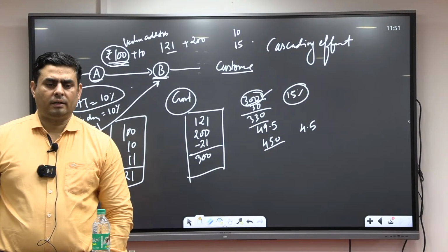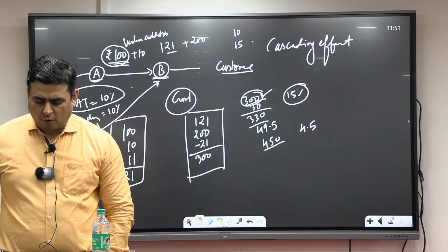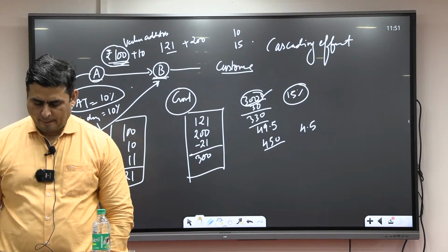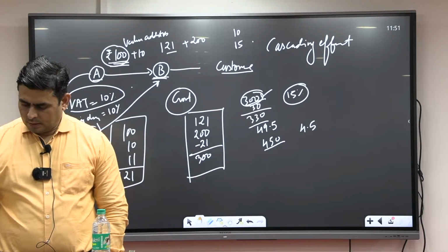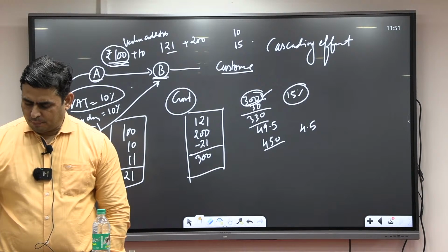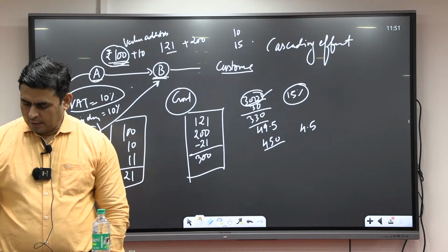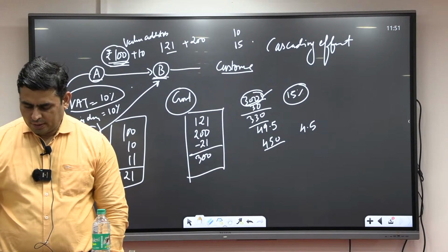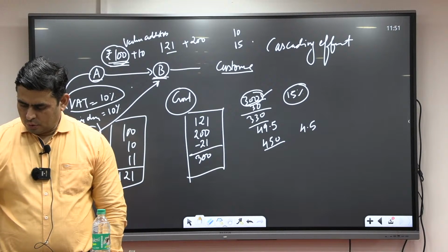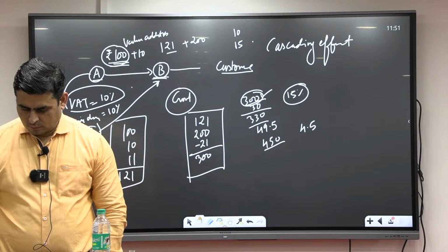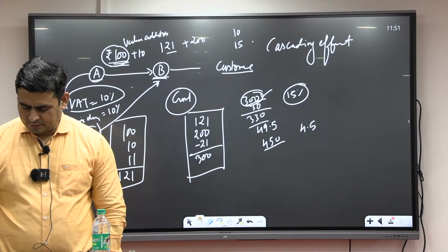Fine. Now next line, write Article 246A. It provides power to both the union as well as the state to implement GST.